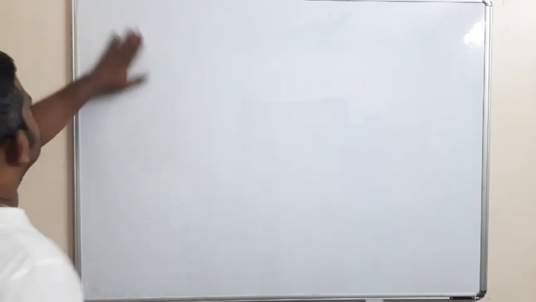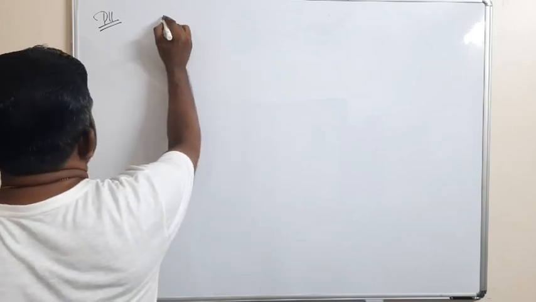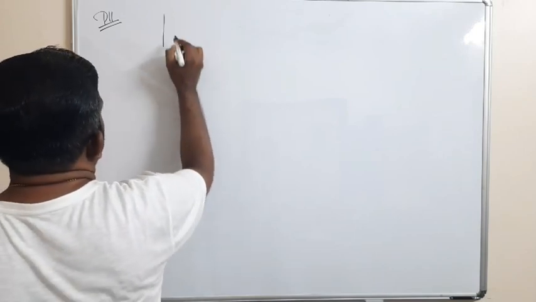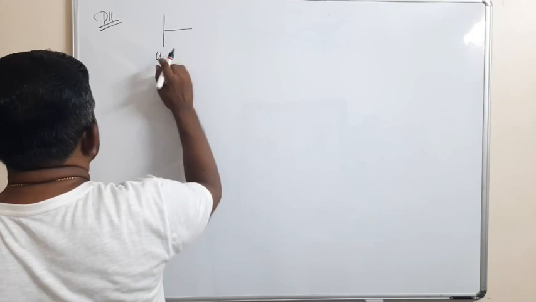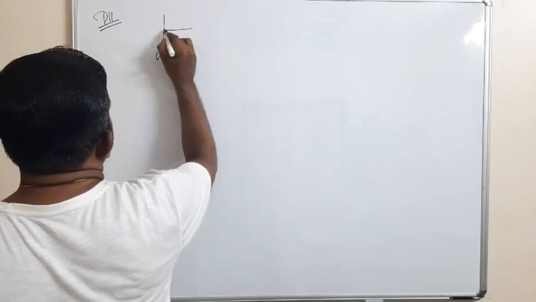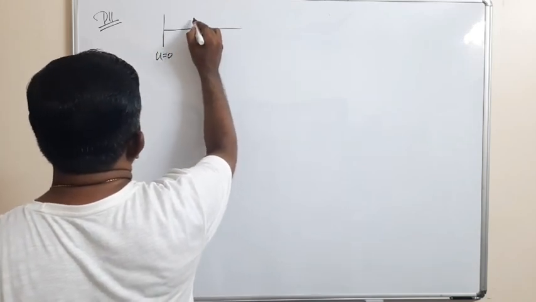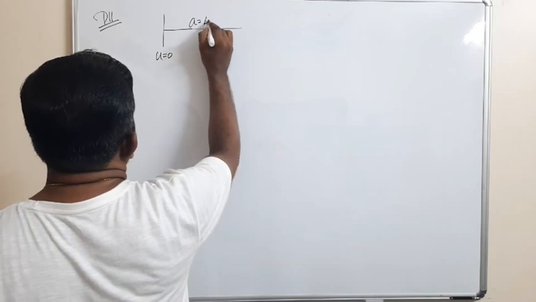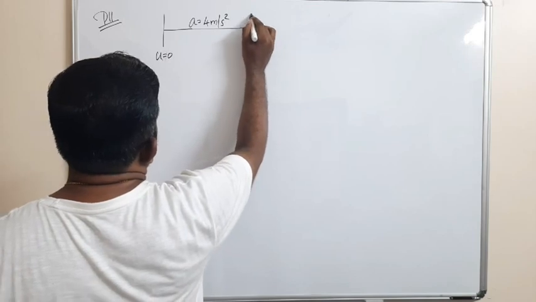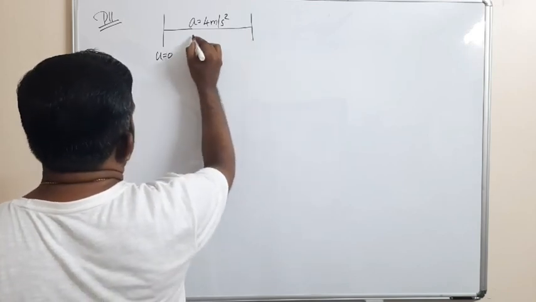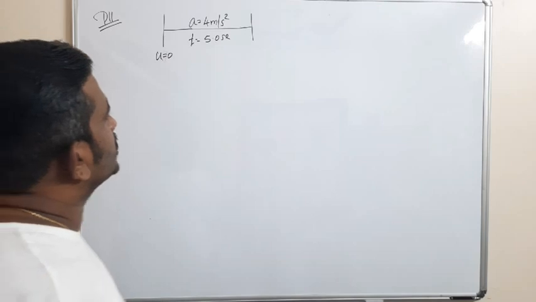So the next problem. A bike starts from rest, that is U is equal to 0, and accelerates with uniform acceleration A is equal to 4 meter per second square for time t is equal to 5 seconds.